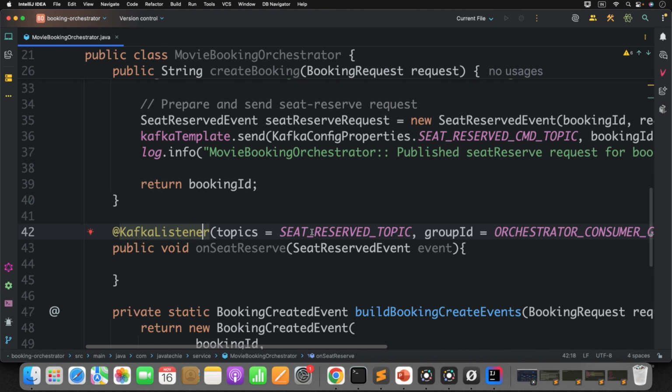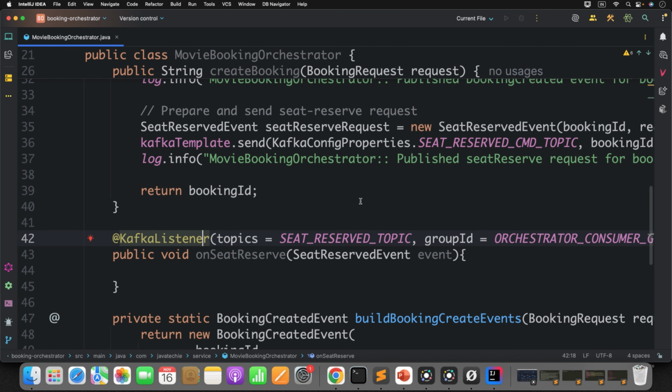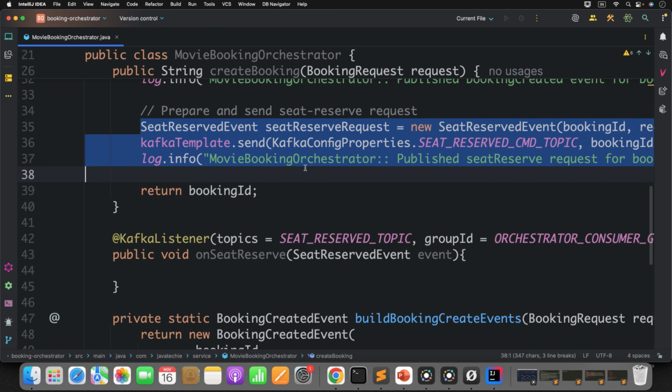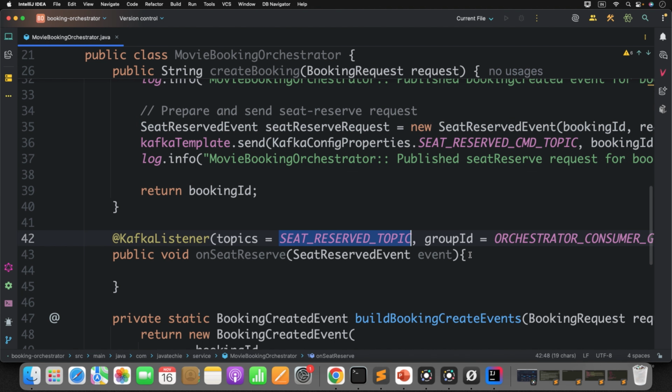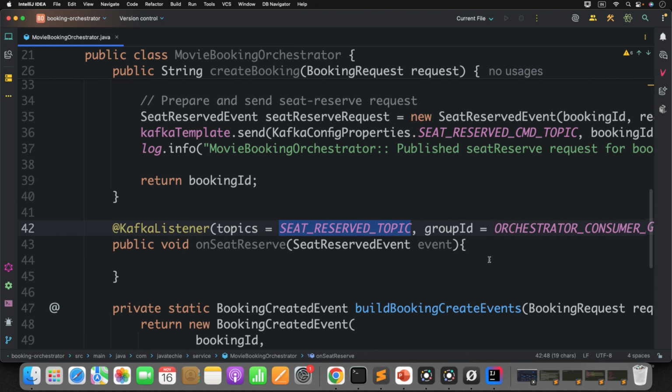Now observe carefully which topic this orchestrator is listening to. Seat reserved topic, not the command topic, because we are publishing the command through the command topic as a request to seat inventory service. Seat inventory service publishes its success or failure event to this particular topic. That is what my orchestrator is listening to. Don't be confused. In the previous example, we mixed up everything with the same topic. Now in this orchestration, we segregate topics for request and response. Keep that in your mind and try to understand the flow.